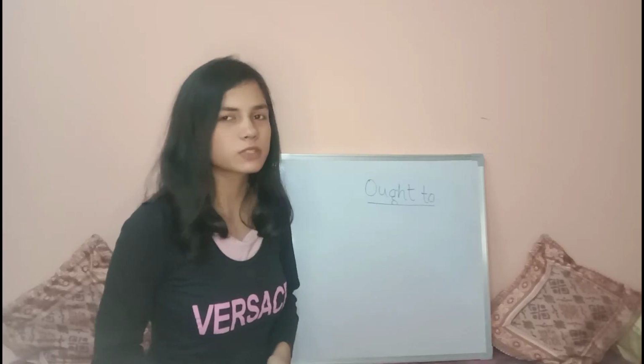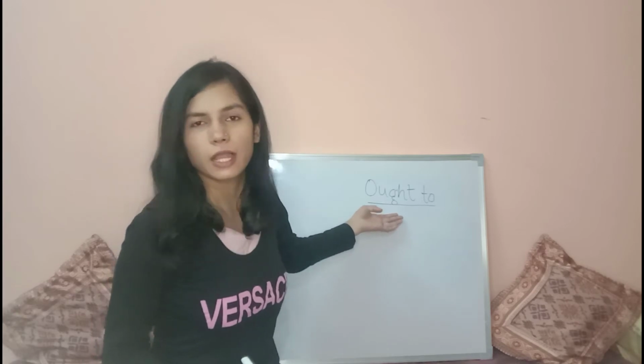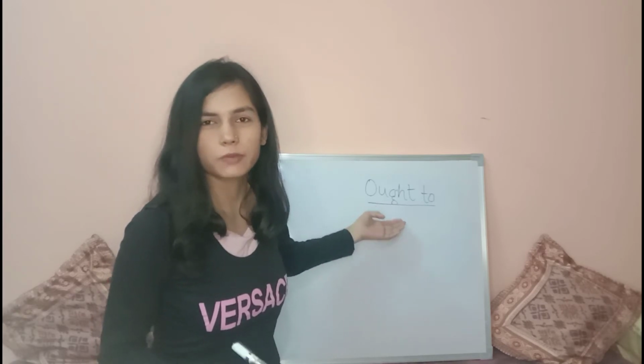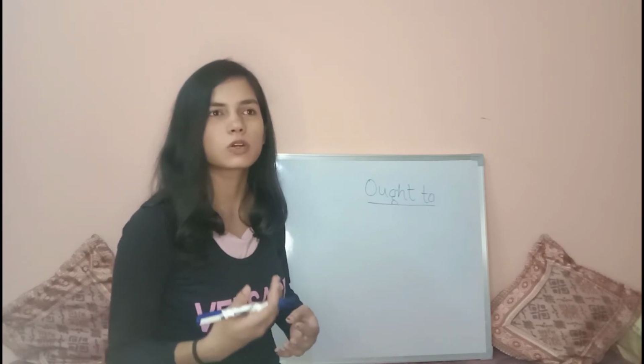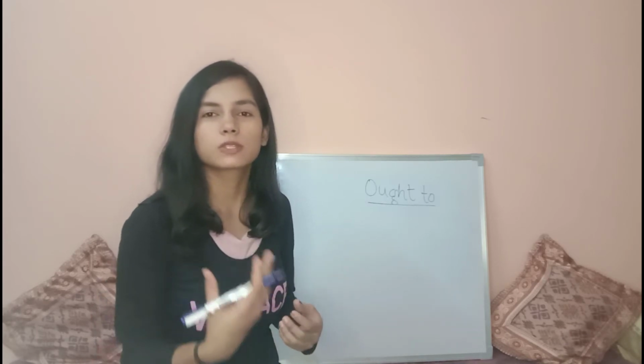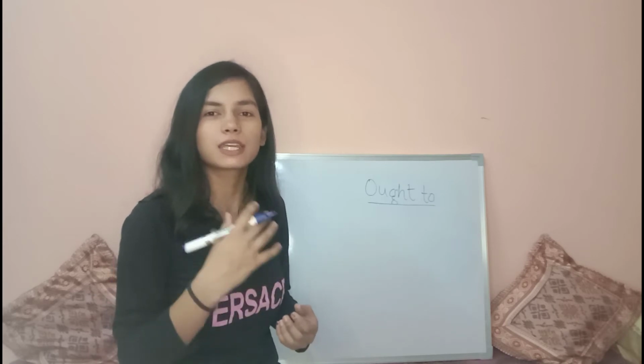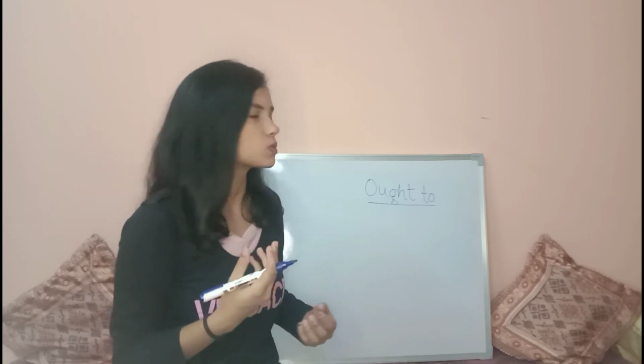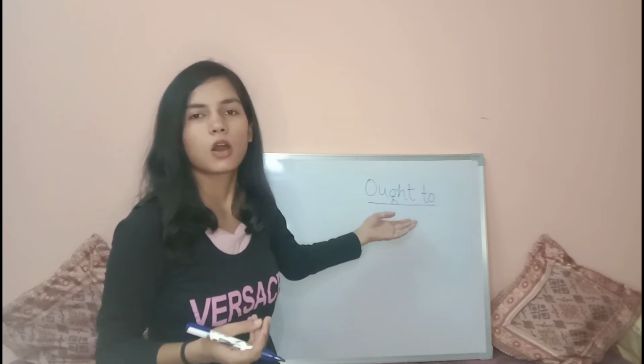So our first word is ought to. Ought to is a helping verb that is used to describe moral obligation, duties, or ethics. Suppose I say, we should respect our elders. These are ethics, these are moral values. At that time we should use ought to.